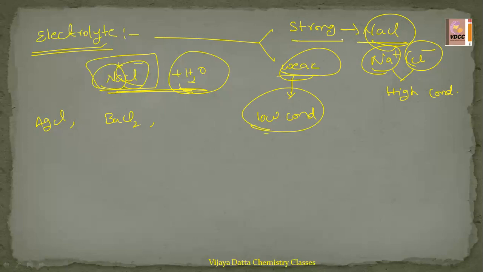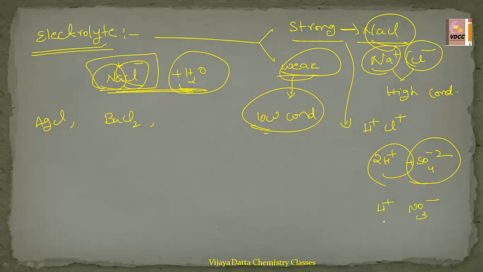Strong electrolytes: we can take the example of HCl, because it is dissociating into H plus and Cl minus. H2SO4 gives 2H plus and SO4 2 minus. They are also dissociating into ions. HNO3 gives H plus and NO3 minus. So these are dissociating into the ions completely. Those are said to be the strong electrolytes.